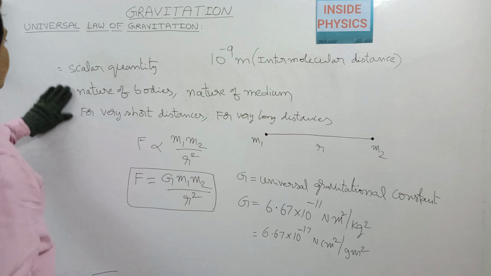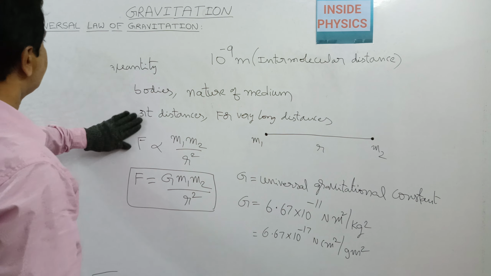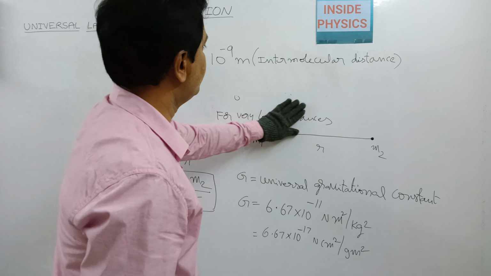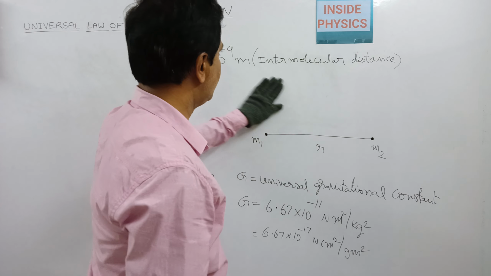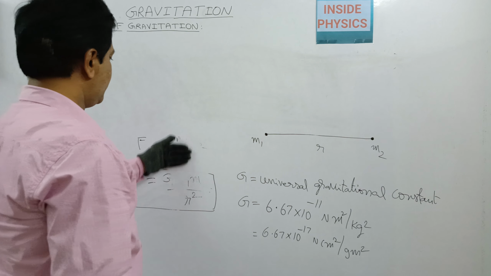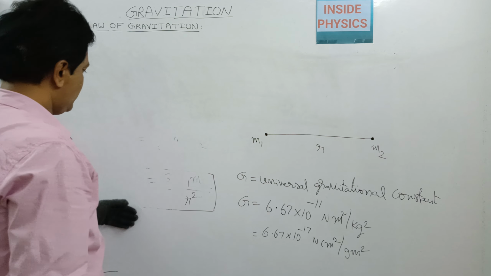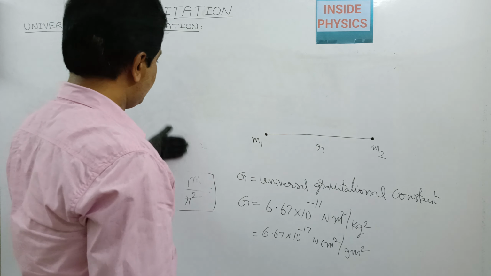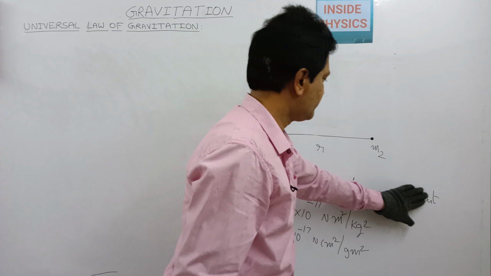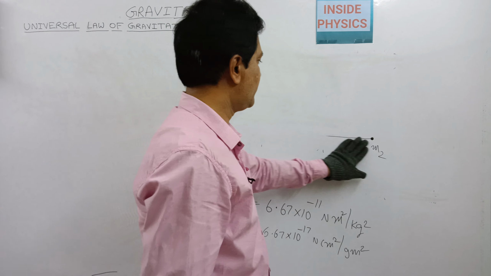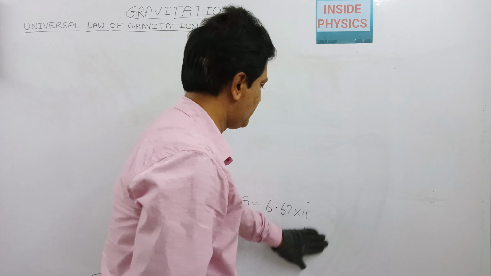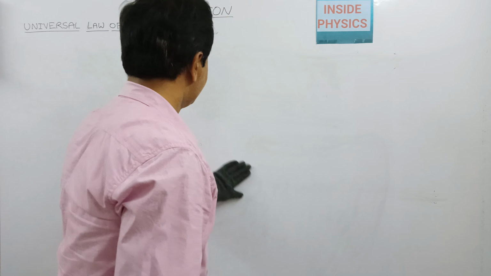Now we consider another form of the law of gravitation, which is the vector form. We know every force is a vector, having both magnitude and direction. So here also the gravitational force is a vector. How we can represent this law of gravitation in vector form, we will see.